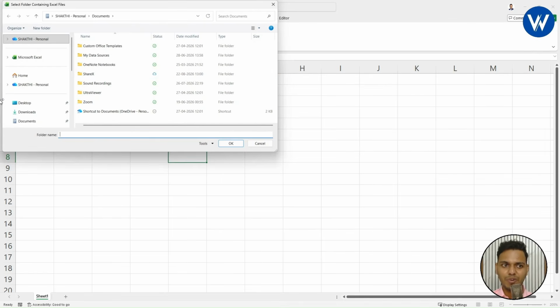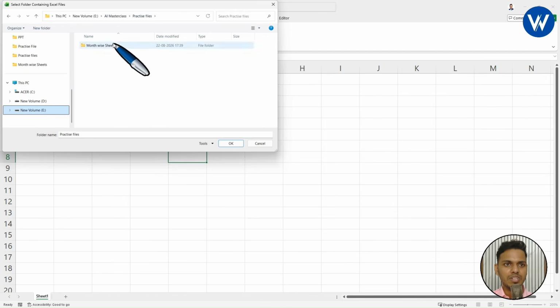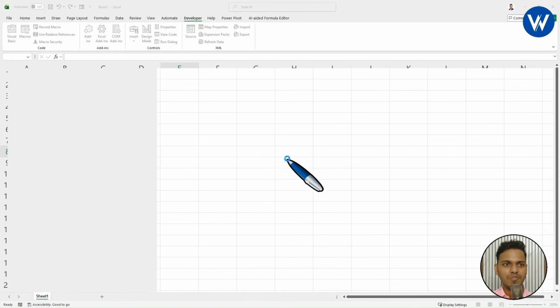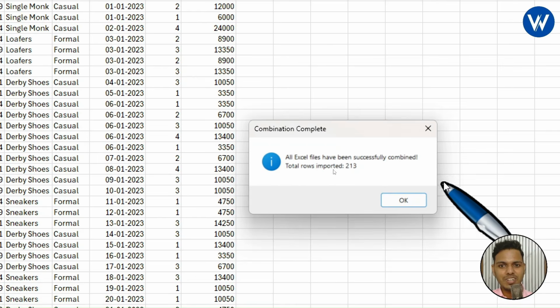It will ask you for the folder. My folder is available in this one. Let me check it out. Practice file, month sheet. Right, this is our folder. Now click OK. Wait for a few seconds. It is working. Look here, guys. Wow, it's completely amazing. Combination completed.